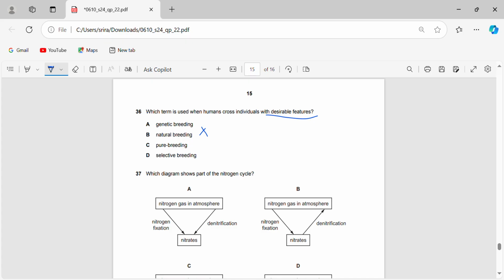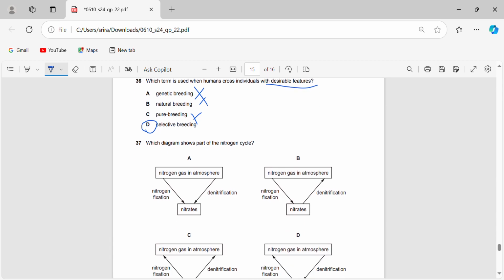Because pure breeding is when you breed two things with the same characteristics, same alleles and everything. Pure breeding, you're trying to get a similar offspring. Genetic breeding is not the term here. Selective breeding is the obvious term because we are literally choosing organisms with desirable features. We're selecting organisms with desirable features. So evidently the answer is going to be 36B.